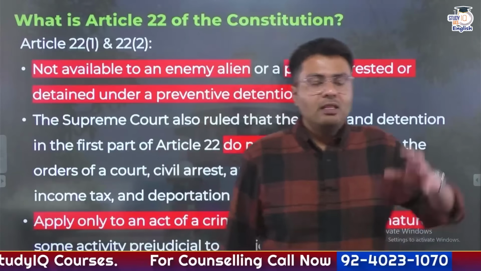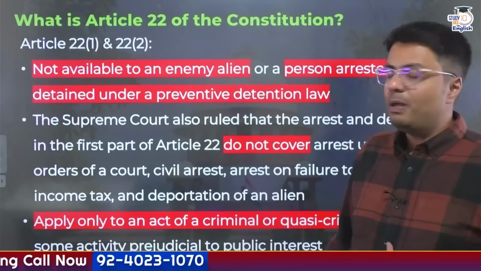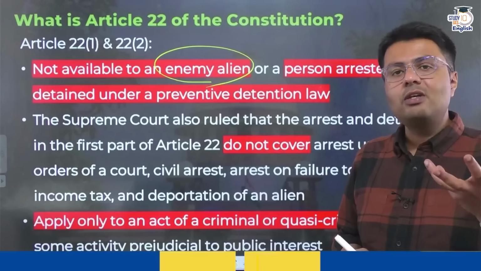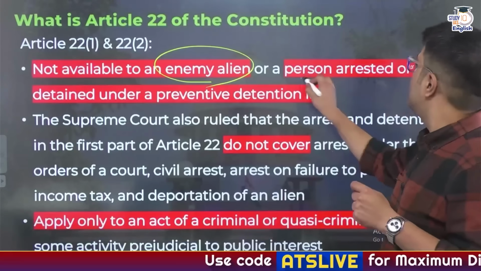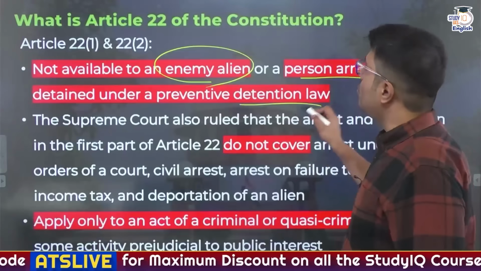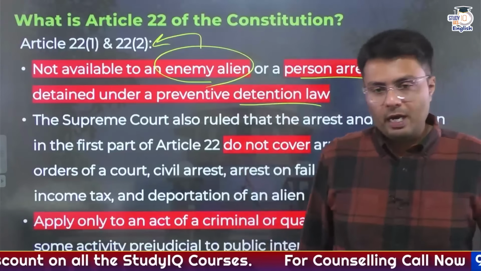Now, naturally, these rights are not available to certain sections of people. So, who are these sections of people? First of all, it is not applicable to an enemy alien. An enemy alien is a non-citizen who hails from an enemy state of India. And any person who has been arrested under any preventive detention law is also not eligible for these kind of rights provided under the first part of Article 22.